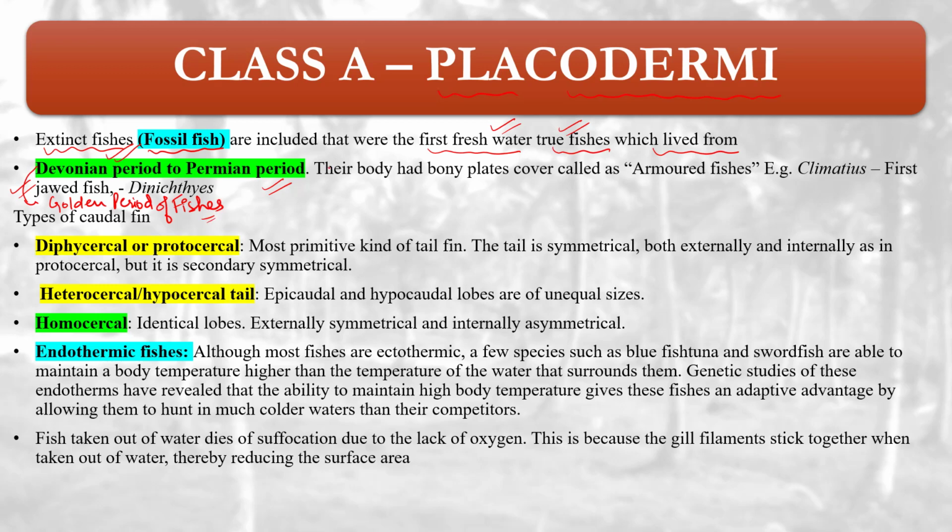To Permian period. Their body is covered with bony plates, and because of this cover they are known as what? Armored fishes. Their body is covered with a bony plate, and that is why they are known as armored fish. Example: Climatius.